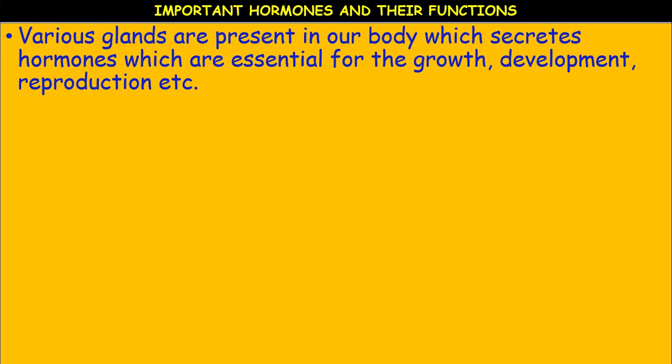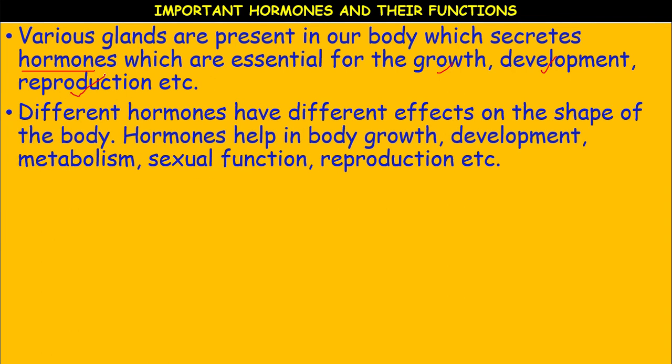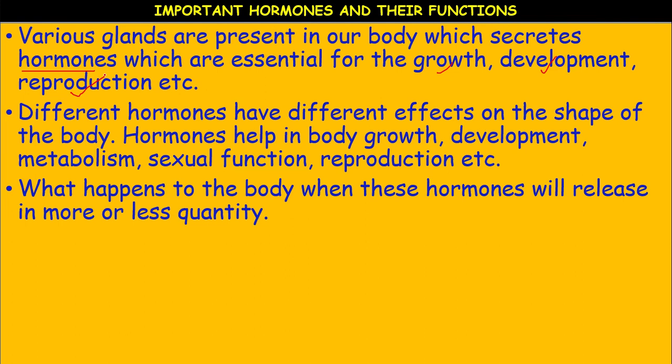the pituitary disorders. So various glands are present in our body which secrete hormones which are essential for growth, development and reproduction. Different hormones have different effects on the shape of the body, and the hormones help in body growth, development, metabolism, sexual function, that is reproduction. So what happens to the body when these hormones are released in more or less quantities?